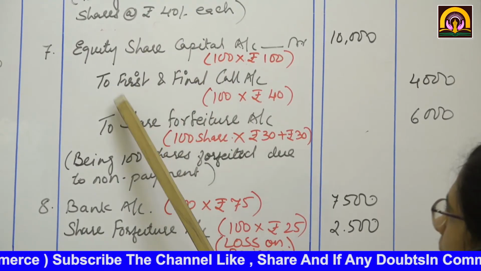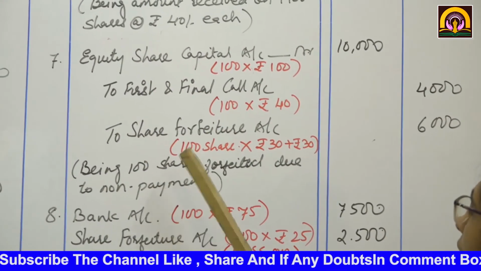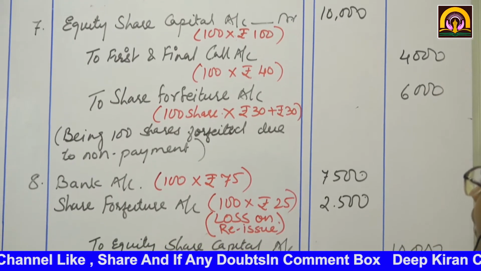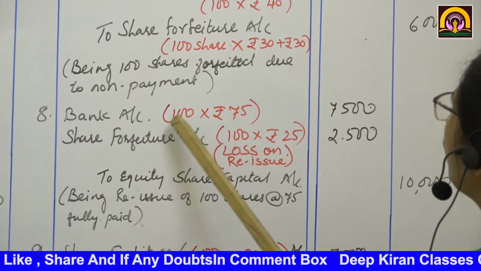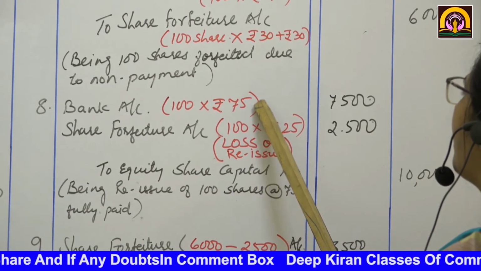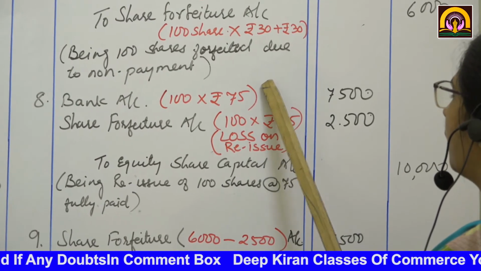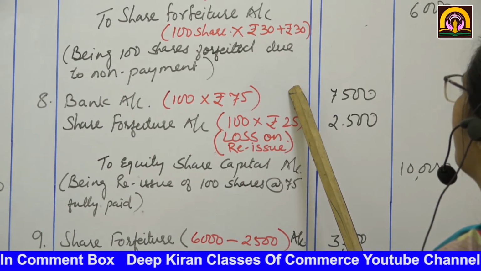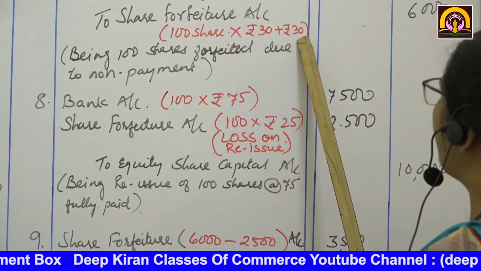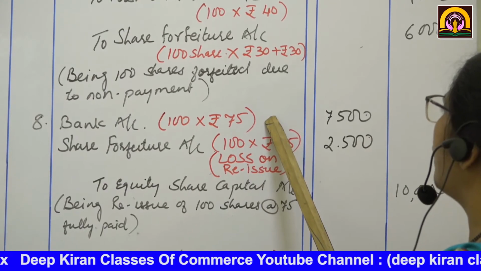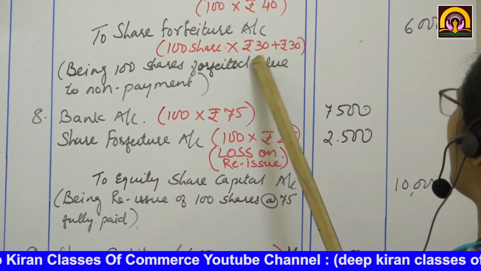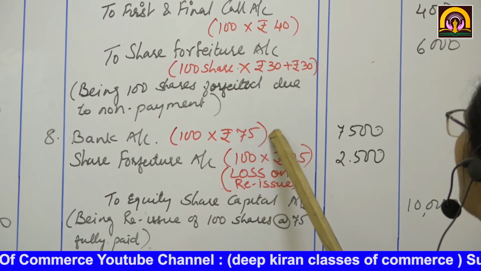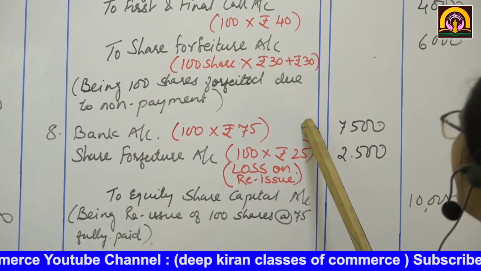Now after the shares were forfeited, they were reissued in the market. Okay, they were reissued in the market, and at what price? Rupees 75 each, fully paid. That was issued at 75 rupees, fully paid. Okay. We have received 60 rupees on each share, and here we have a loss of 25 rupees on each share.